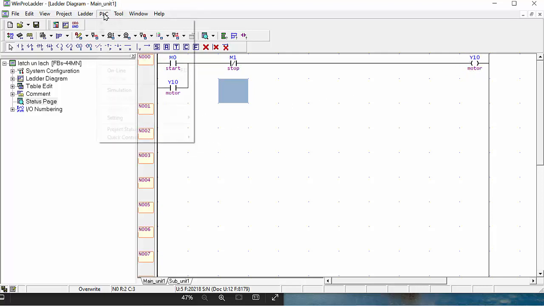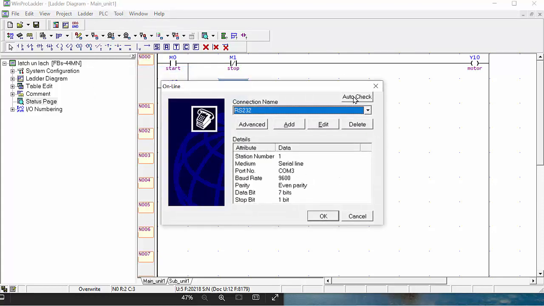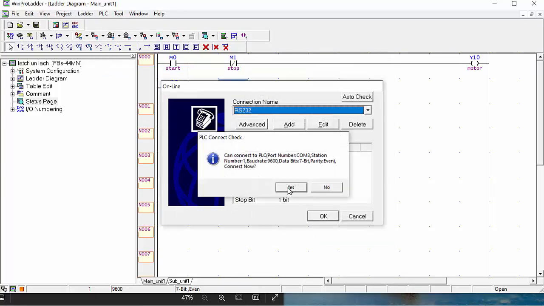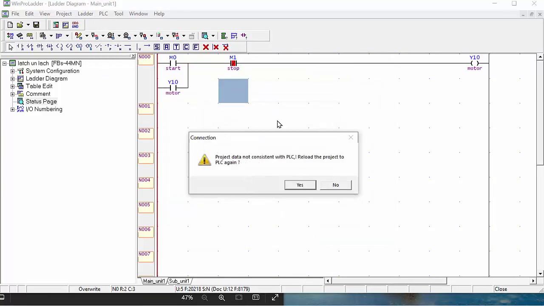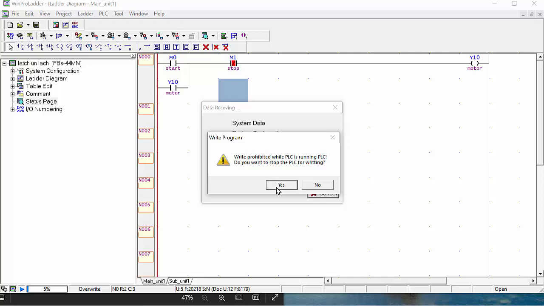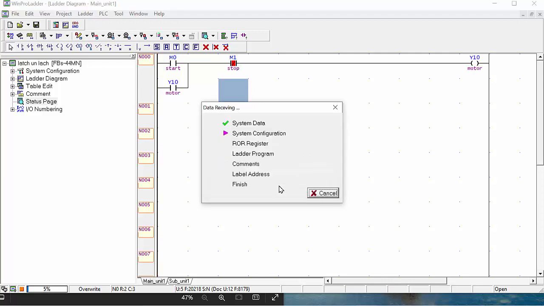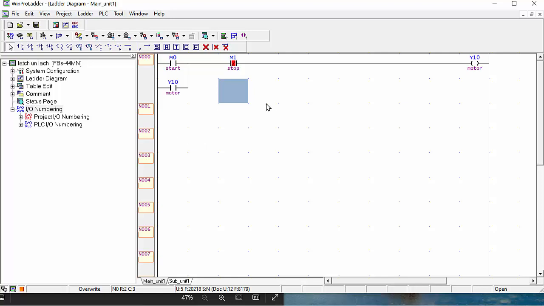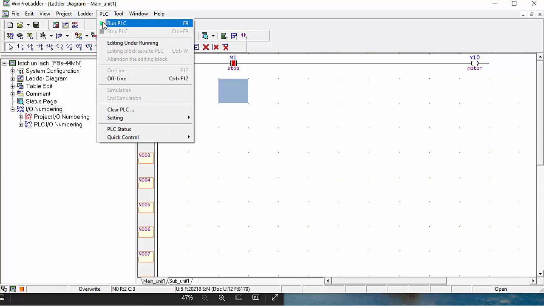Now I download this program to the PLC. Go to the auto check, and after that make it OK, make it yes. Now your program is downloading to the PLC. Write prohibited while PLC is running. Do you wish to stop the PLC? Make it yes. First you have to stop the PLC, and after that you can download the program to the PLC. Now my program is successfully downloaded to the PLC, and you can go to run PLC.